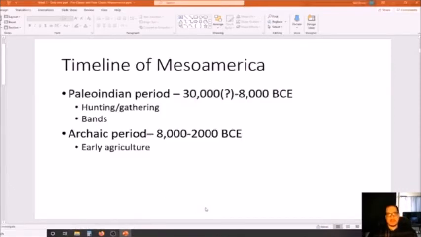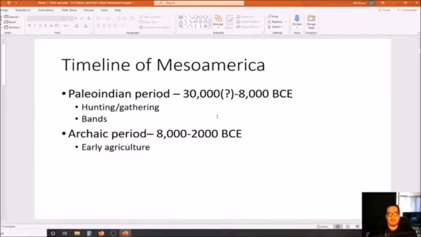Okay, so the Paleo-Indian period, this is the time period where Native Americans first come over to the Americas. And when does this happen? You can see here on this slide I have 30,000 years ago, or 30,000 BCE. Now, there's a question mark here because the truth is we don't really know exactly when Native American peoples came to the Americas. And so there's been a number of different theories. We'll talk about one of the main ones, Beringia, the Bering Straits theory. But there's a number of different theories, and as of right now, they're only theories. Nothing has been conclusively proven.